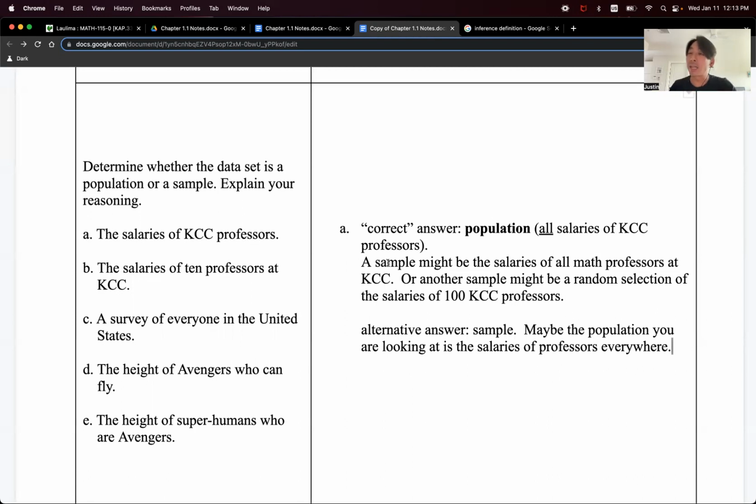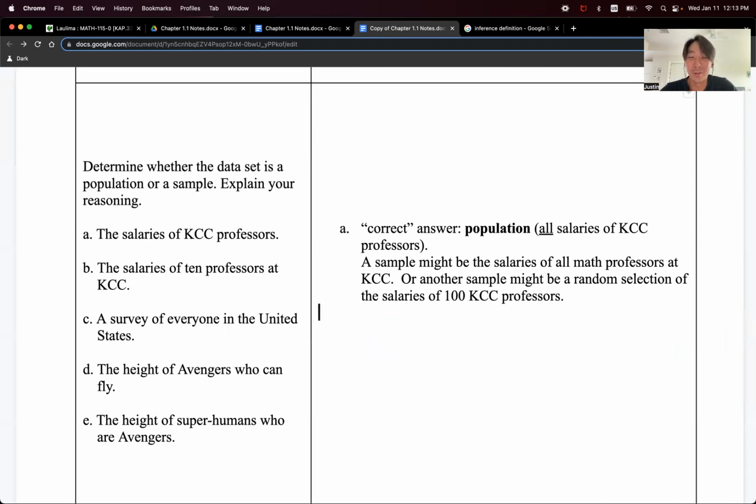But that's to me an unnatural answer. That's why I say it's the alternative, because what population is KCC professors going to represent accurately? Basically none, right? Because that's a very specific niche sample. So it's not a good representation of professors everywhere, because my thought is KCC professors probably make a lot less than the average professor. Just my guess, not to say anything about what my salary is.